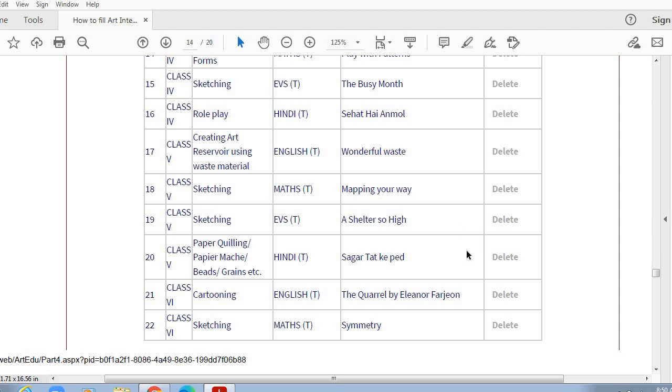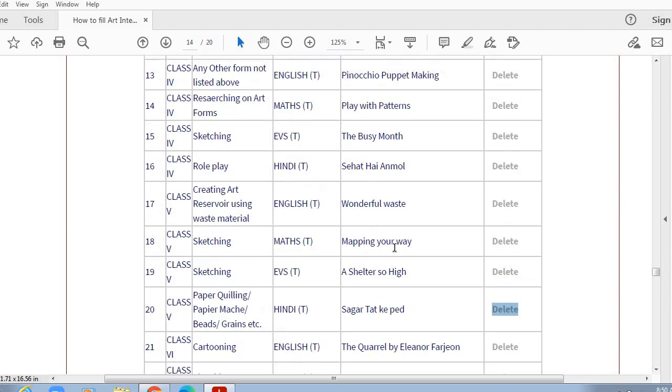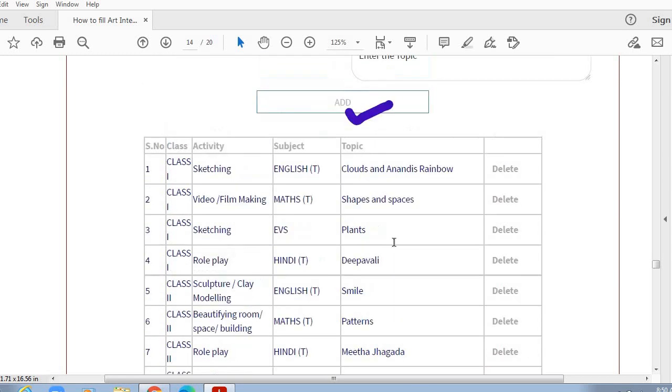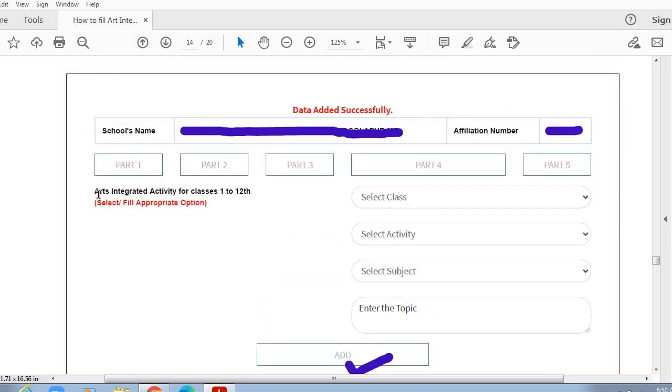In case you want to change your mind, for example in class 5th you have selected the activity paper quilling for Hindi for the chapter Sagar Tatke Ped, and then you want to change your mind, you can delete this activity by clicking delete, and you can make changes in it. So this is how we fill the information of art integrated activity on this part 4 of the Kala Setu portal.